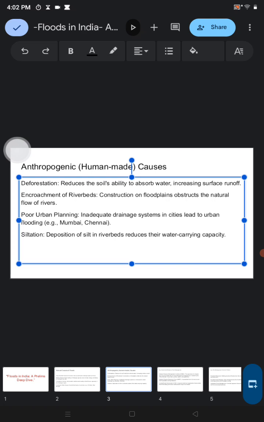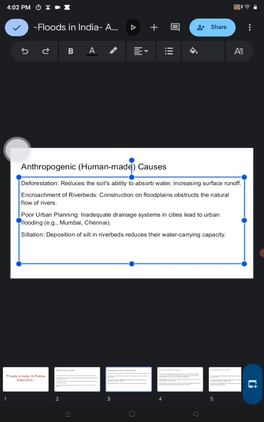Encroachment of river beds and construction on floodplains obstruct the natural flow of rivers. As you can see, so many construction activities are going on in the cities and even the village areas. It obstructs the natural flow of rivers as well.